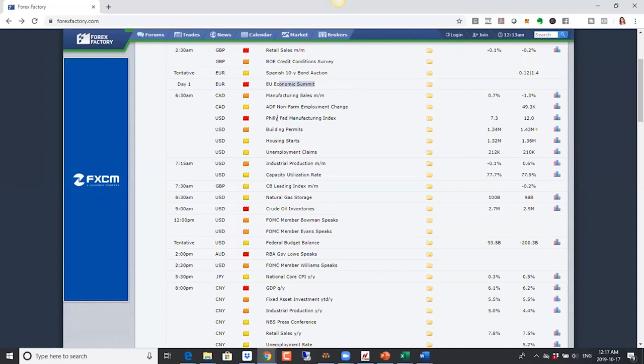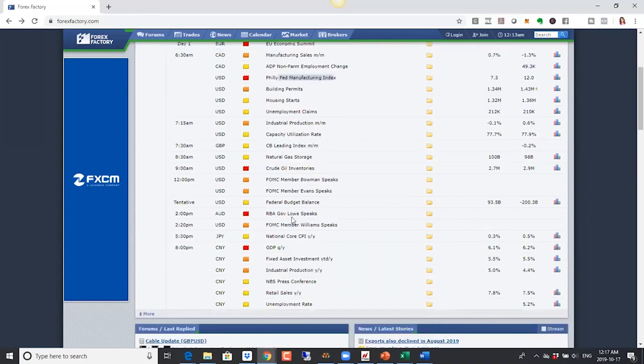And then in the New York session, we have ADP non-farm payroll numbers for Canada, as well as the Philly Fed manufacturing index for the US. If the numbers come in below expectations, we're likely to see a negative impact on the US dollar. We also have the housing numbers here. So a ton of data out of the US tomorrow. The US dollar can be volatile, so keep an eye on it.